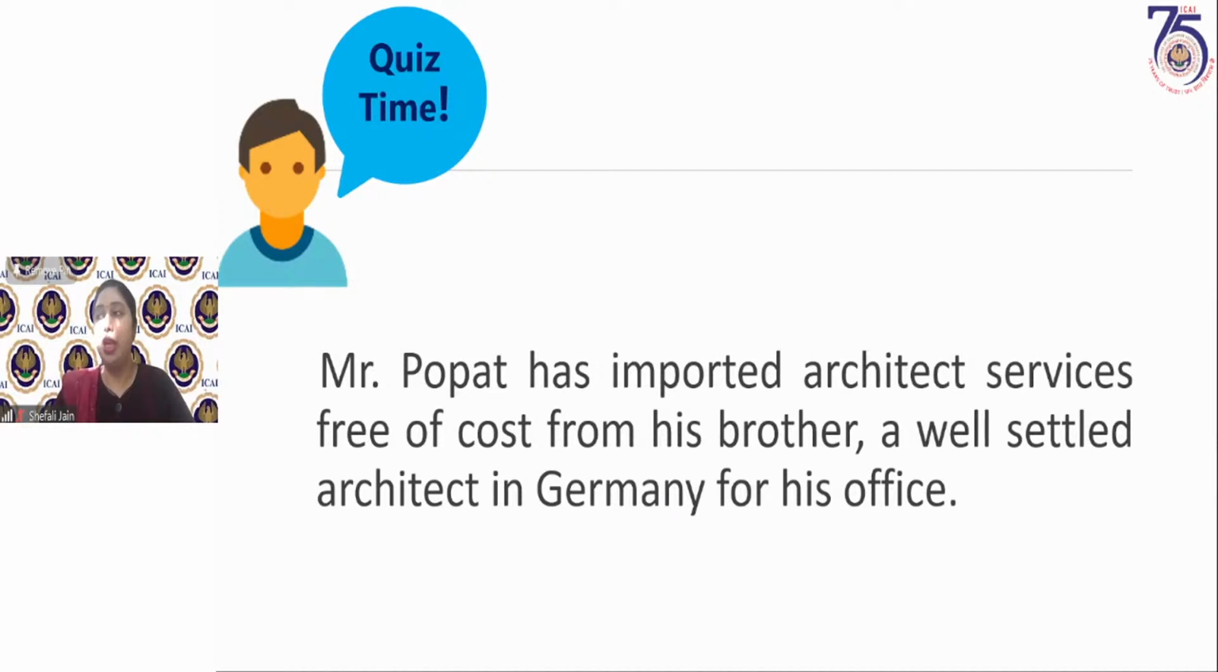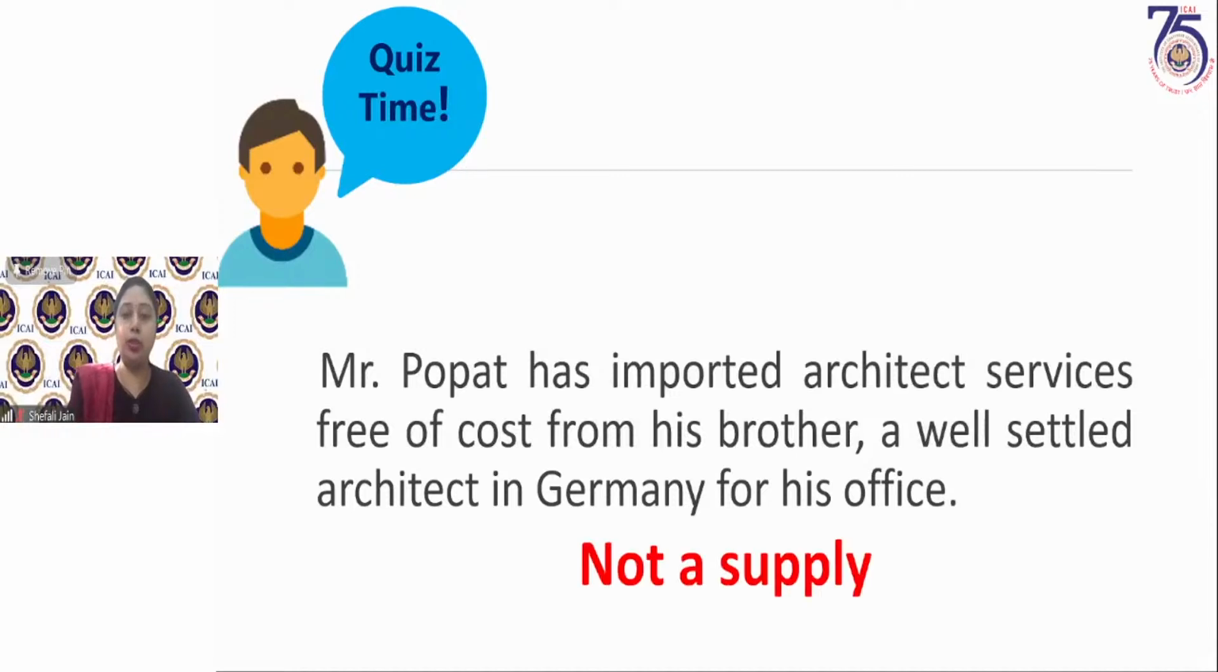So those of you who have answered that this is a supply, I hope they are clear now that this is not a supply because it is not received from a related person. All the conditions have to be fulfilled. They have to be cumulatively satisfied. So only because it is in course of furtherance of business, it does not become a supply. Consideration is not there, but then it should be from a related person. It should be an import of service. It should be in course of furtherance of business. So one condition which is left out is that it is a related person. So Mr. Popat's brother is not related to him in the given case, and therefore it is not a supply.